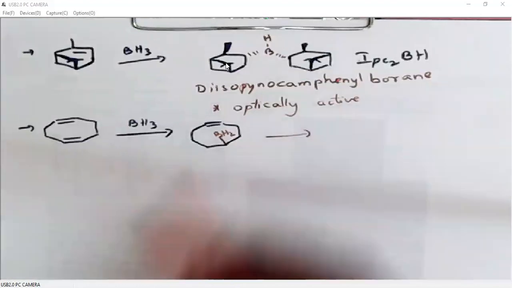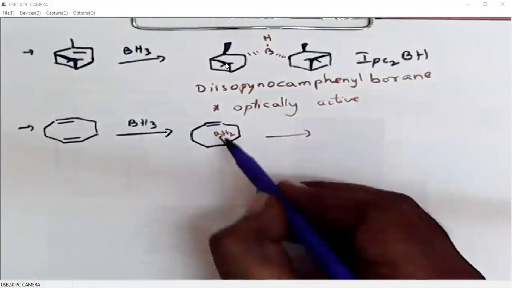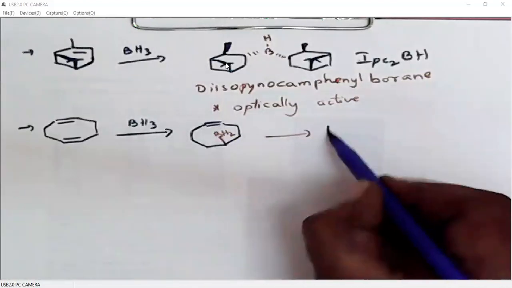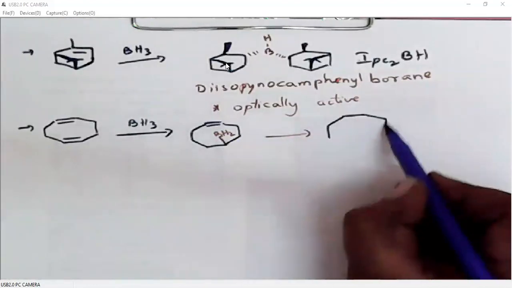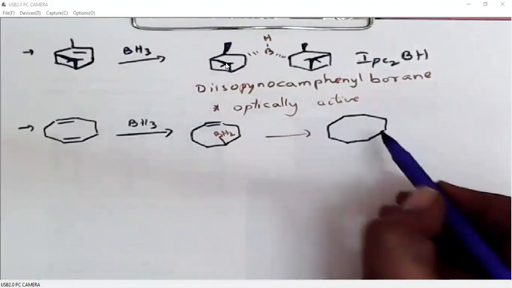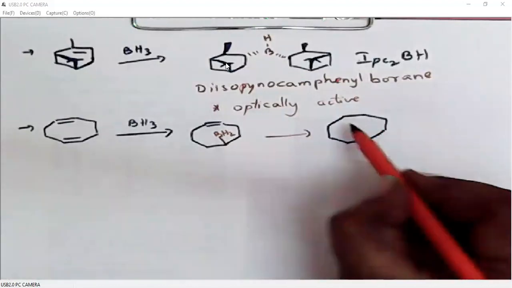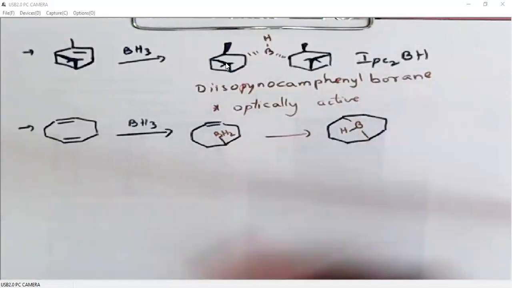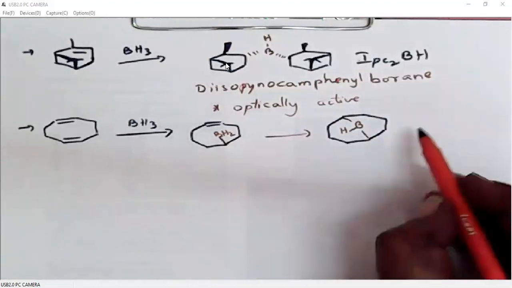Then this borane intramolecularly will also reduce this double bond, so it gives a symmetrical borane. This is called 9-BBN.